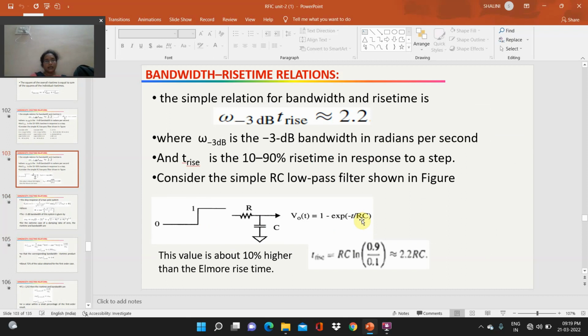The simple relation for bandwidth and rise time is omega minus 3 dB times T rise is approximately equal to 2.2, where omega minus 3 dB is the minus 3 dB bandwidth in radians per second, where T rise is the 10 to 90% rise time in response to a step. Consider the simple RC low pass filter 0 to 1. The value is about 10% higher than the Elmore rise time.